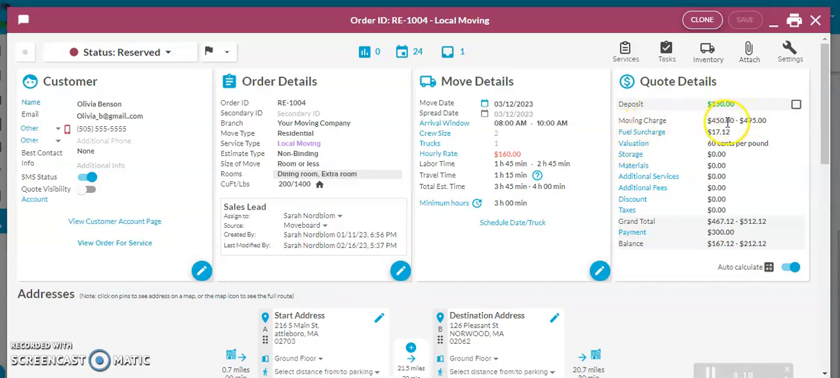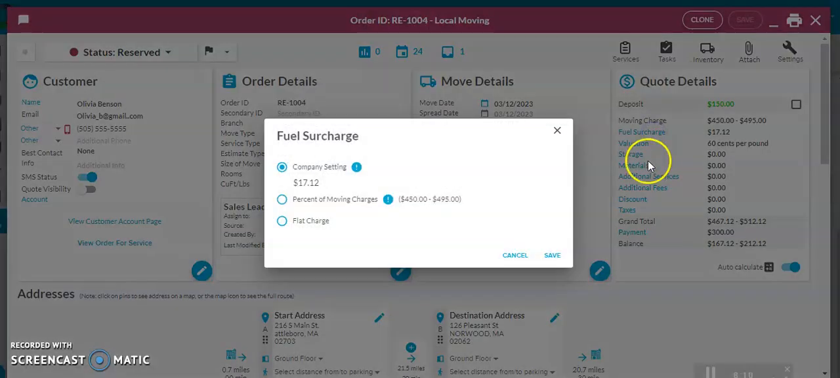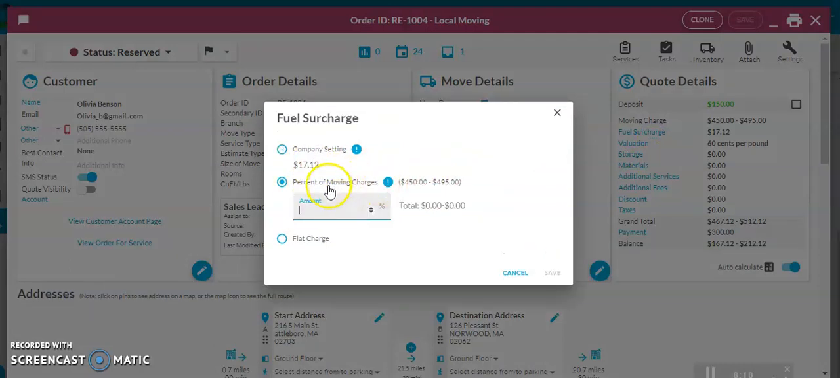Down here, you're going to see your moving charge, or it will be a line haul charge for long distance moves. This is going to be the range right here for your moving charge. You're going to see your fuel surcharge. You can click to edit that. You're going to either have the amount calculated from the company settings. You can do a specific percentage of the moving charge, or you can do a flat